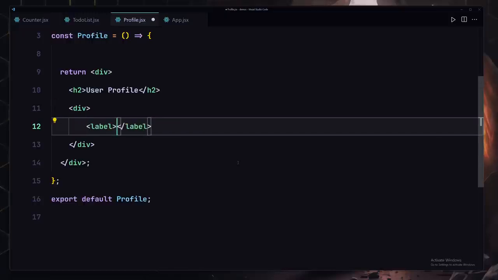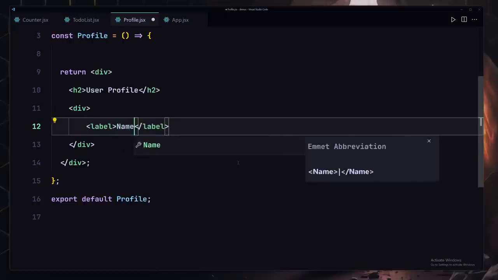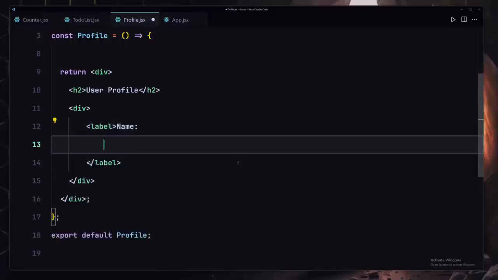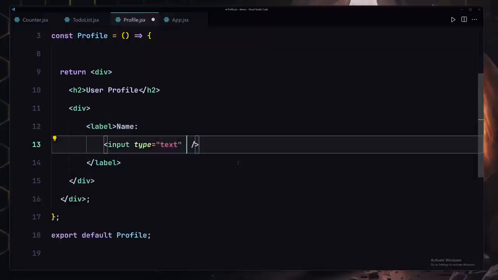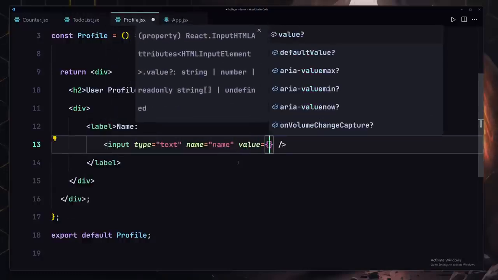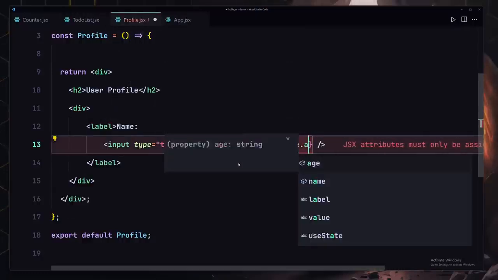So I'll just remove that from here, and I'm going to only say name. And now inside this label, we are going to be defining our input field. The type will be set to text. We're also going to provide the name, and name will be set to name. And let's provide the value, and value will be coming from the profile.name.